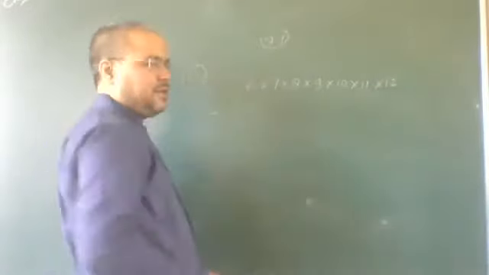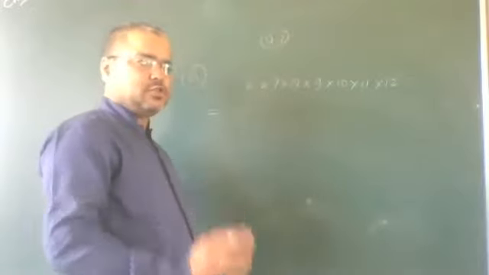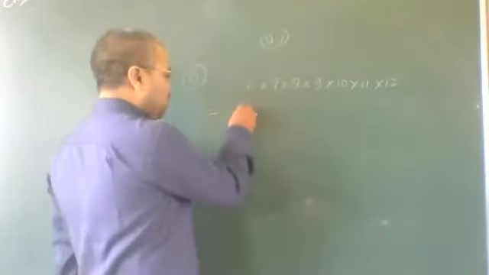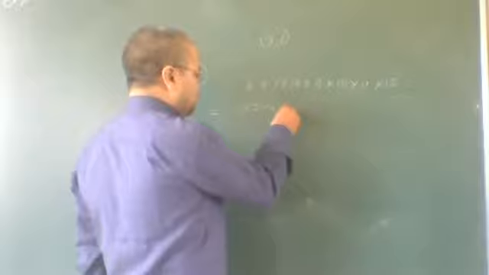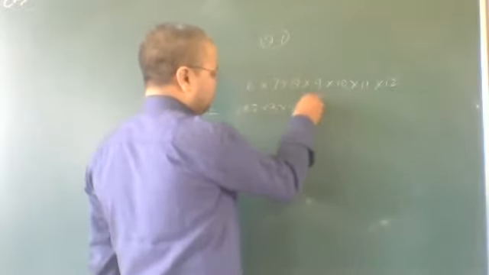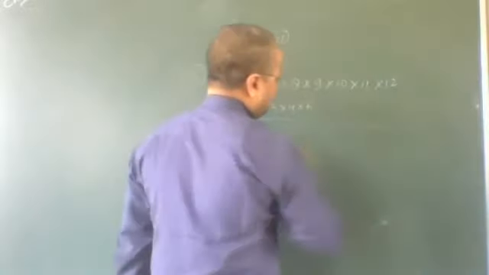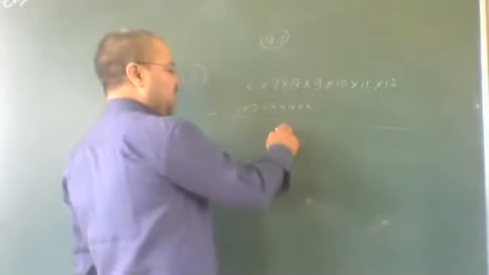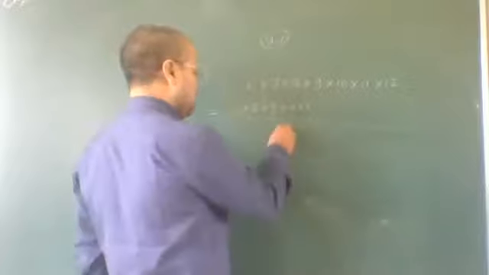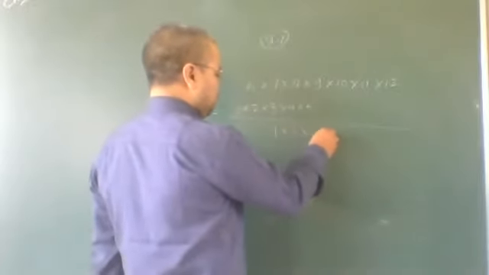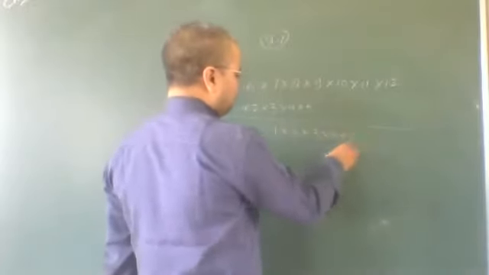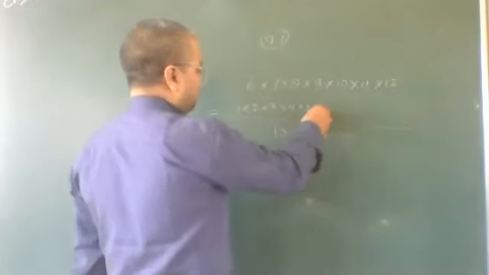We multiply 1 into 2 into 3 into 4 into 5 in numerator and denominator both. This will be cancelled and the value will be same.